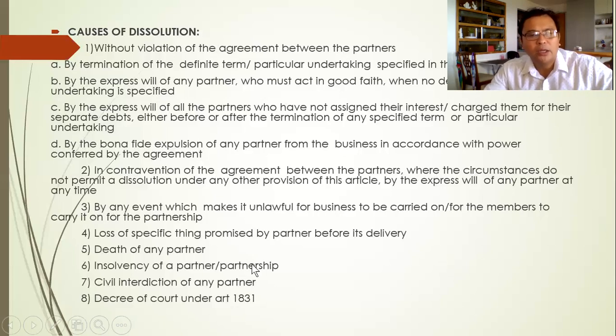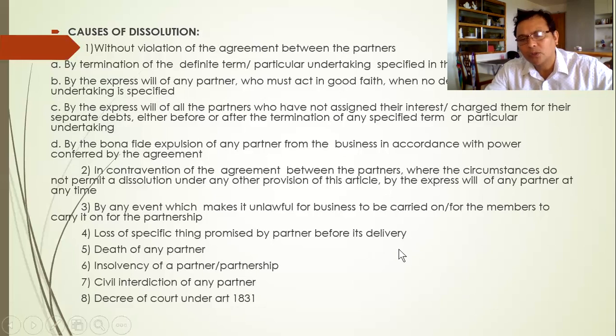Number 4, by the loss of a specific thing which is promised by a partner before its delivery. So this is the partner's contribution that he promised to deliver but failed to do so. Then the thing he promised was lost.